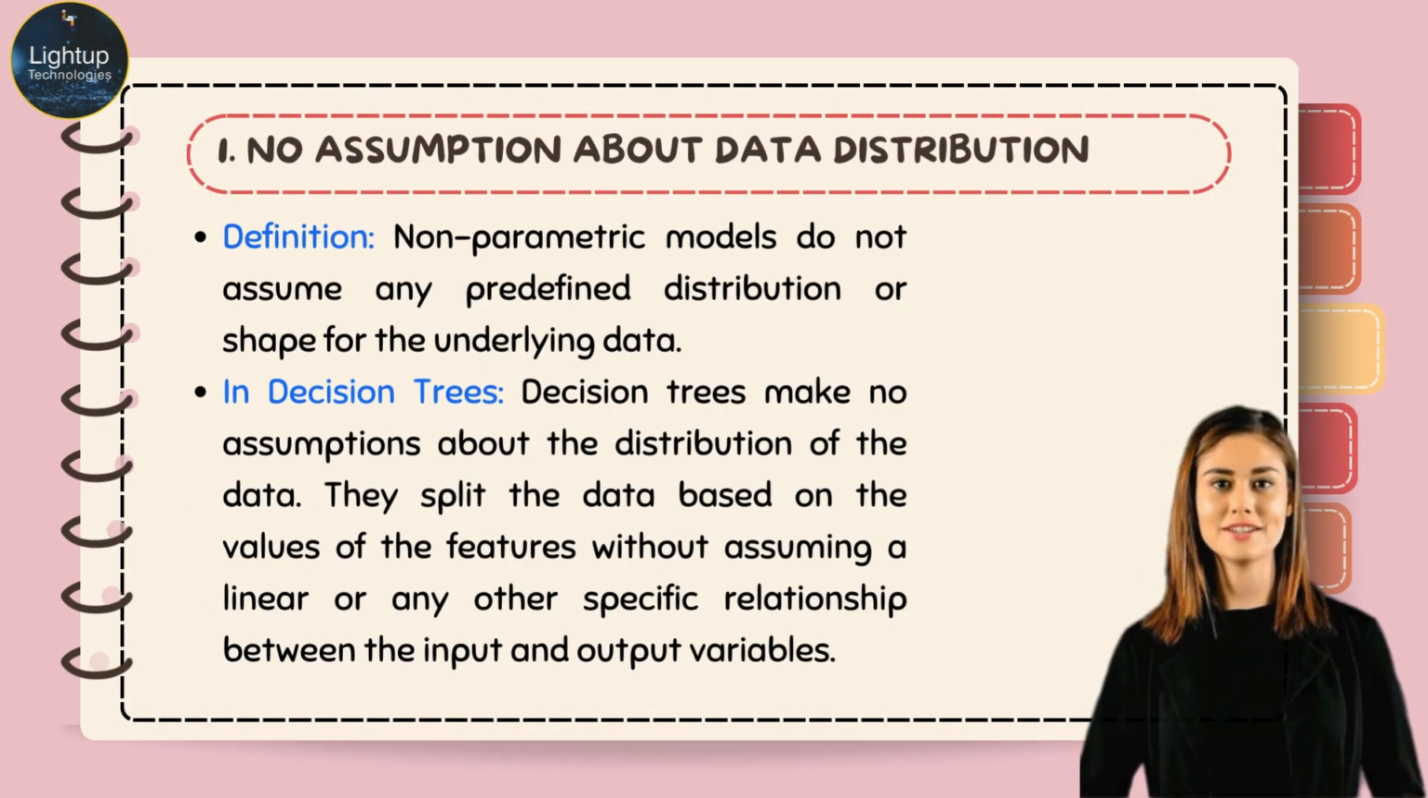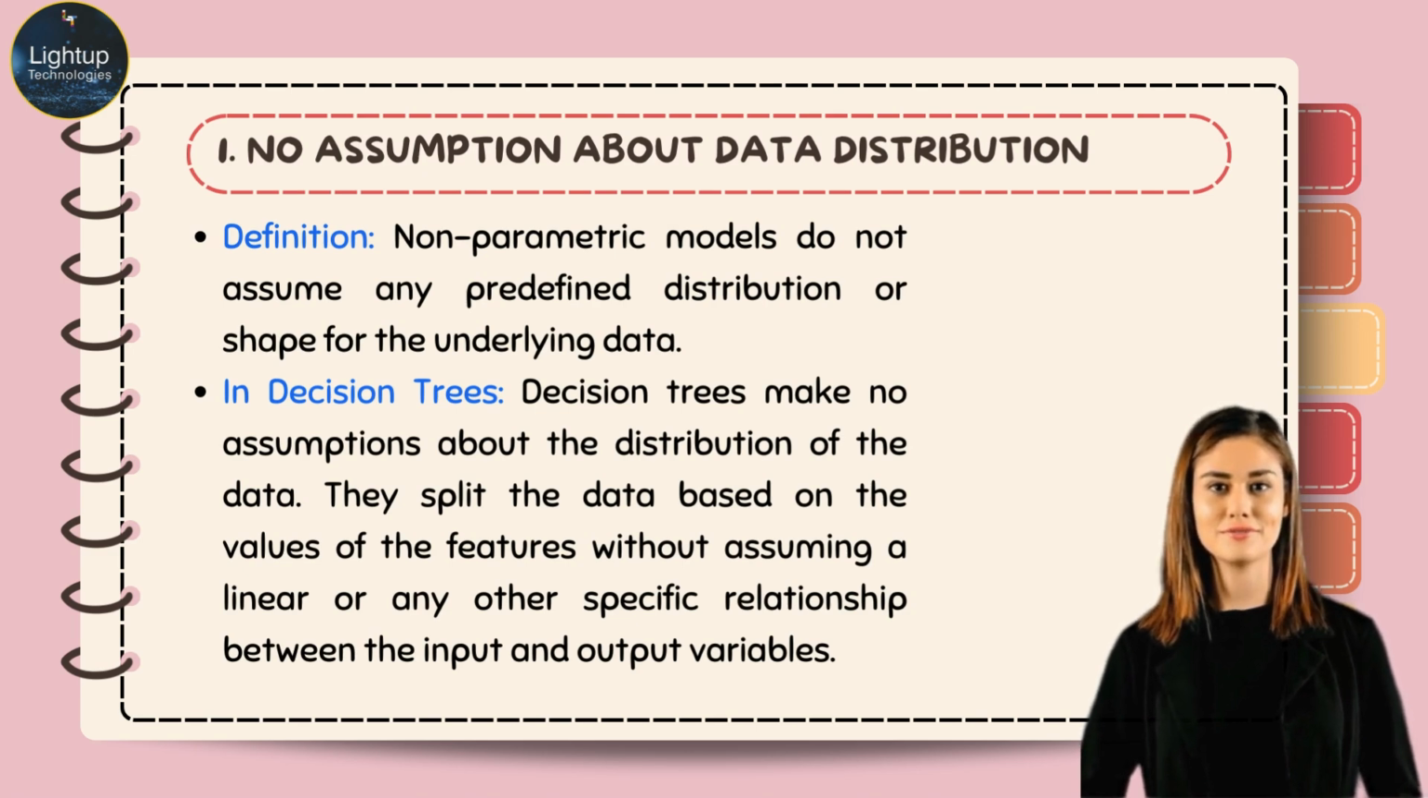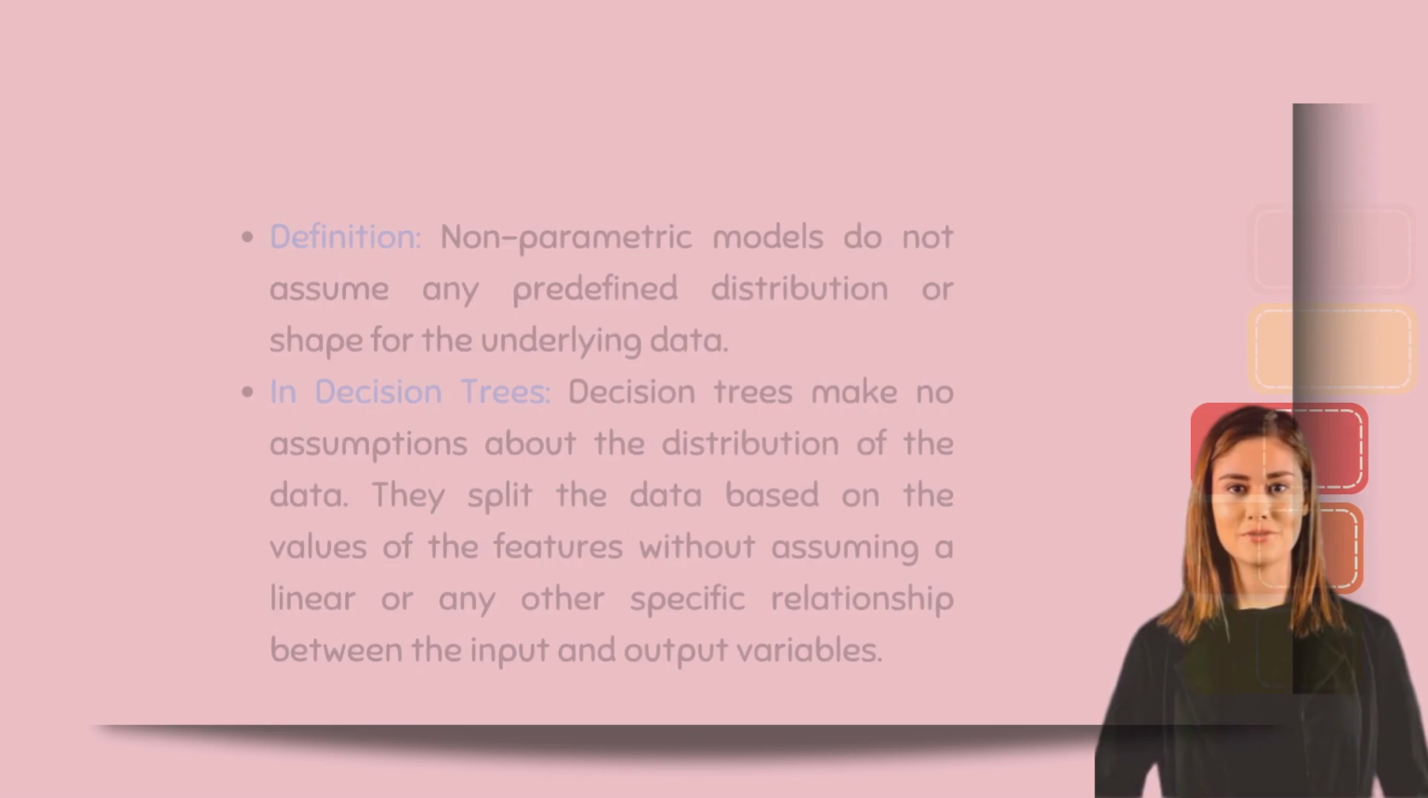No assumption about data distribution. Definition: non-parametric models do not assume any predefined distribution or shape for the underlying data. Decision trees make no assumptions about the distribution of the data. They split the data based on the values of the features without assuming a linear or any other specific relationship between the input and output variables.